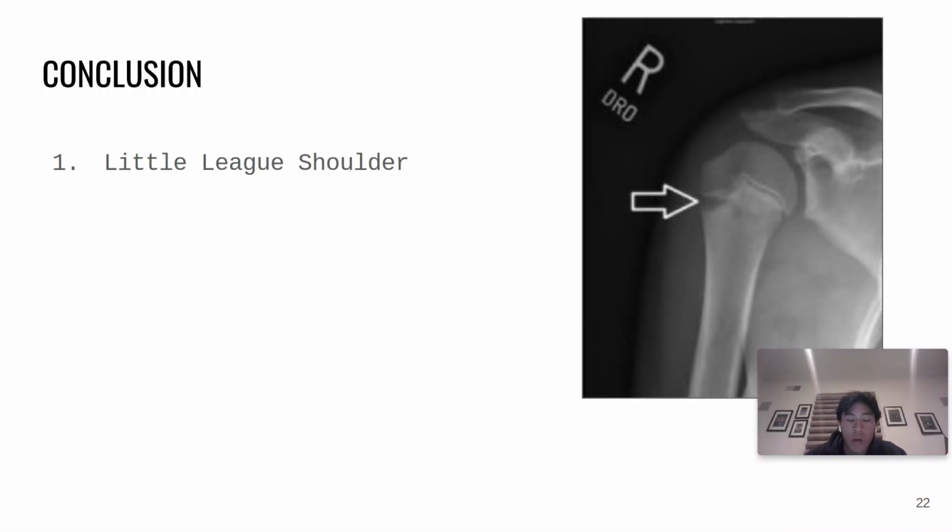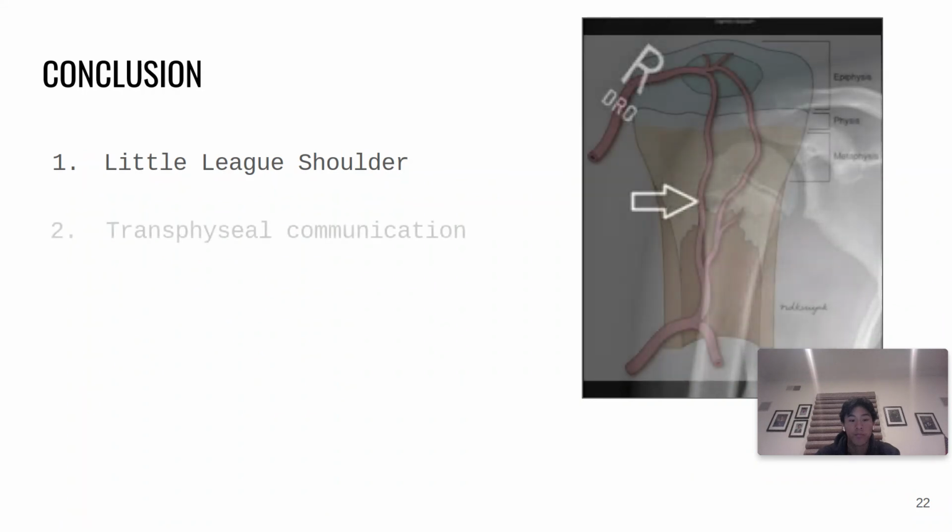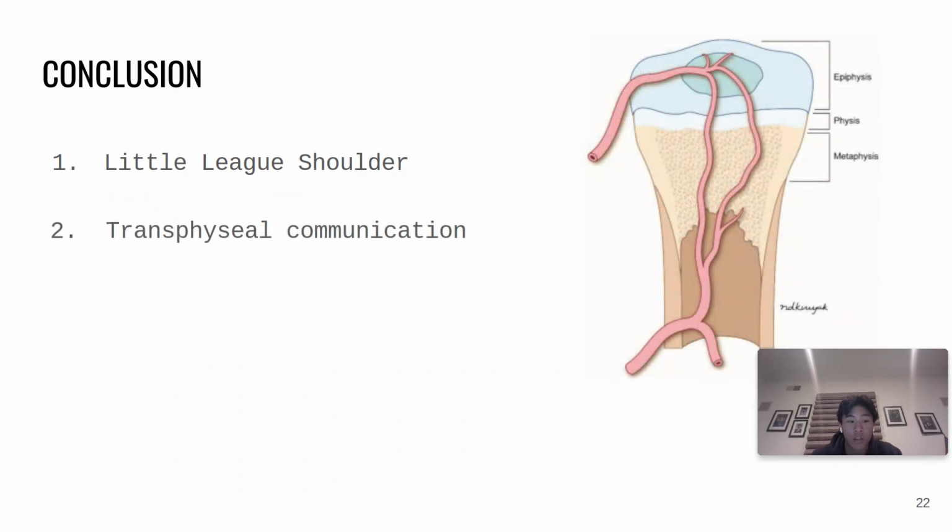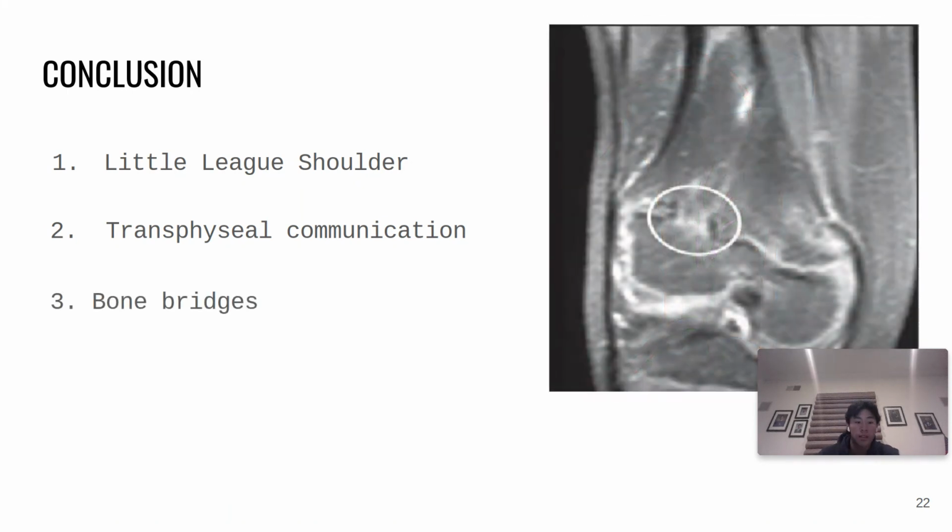Repetitive overhead throwing of a baseball can lead to microtrauma of the epiphyseal plate. This is commonly referred to as Little League shoulder and is very prevalent in youth baseball. The microtrauma causes transphyseal communication between the epiphyseal and metaphyseal blood vessels. This is the process that occurs to close the growth plate and cease bone growth.